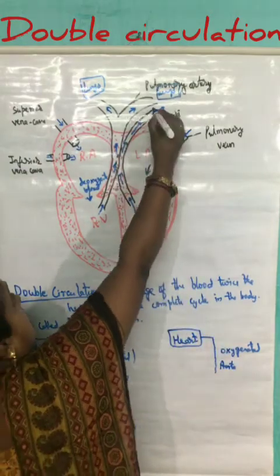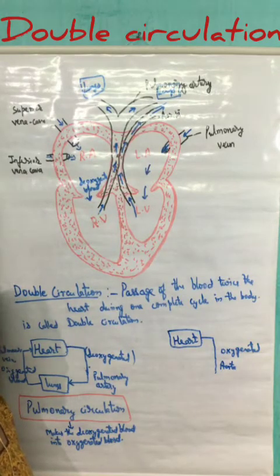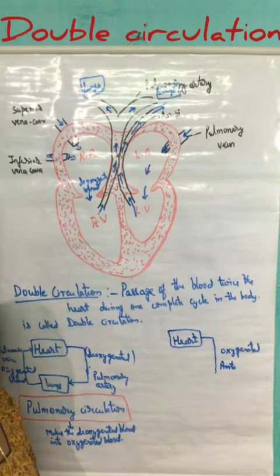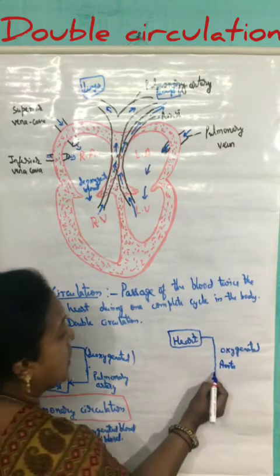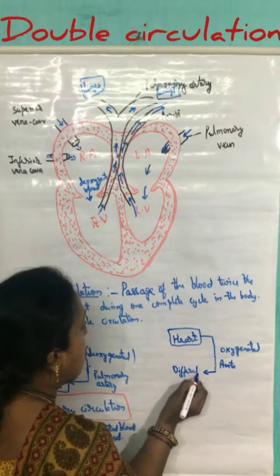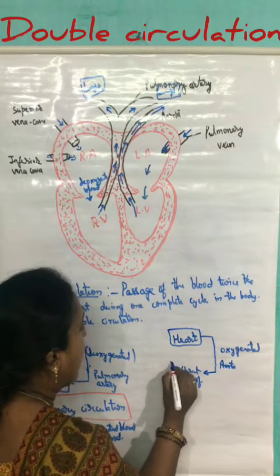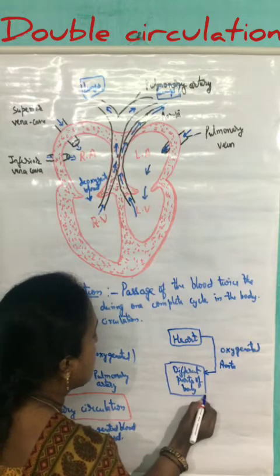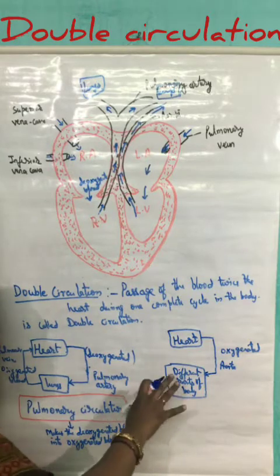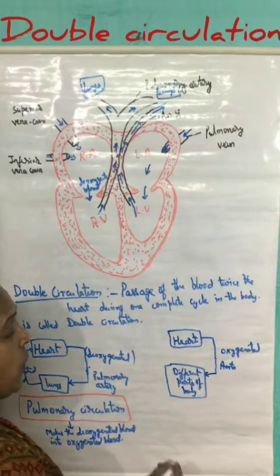This aorta, after reaching the different parts of the body, gets divided into arteries, and these arteries further divide to form the capillaries. There the further gaseous exchange, as well as the exchange of material between the blood and the different cells or tissues, takes place through the capillaries.